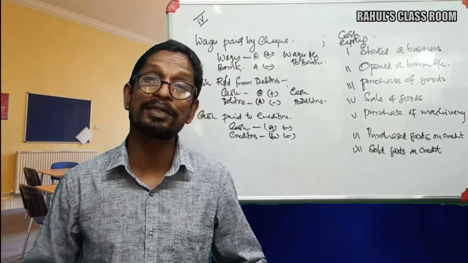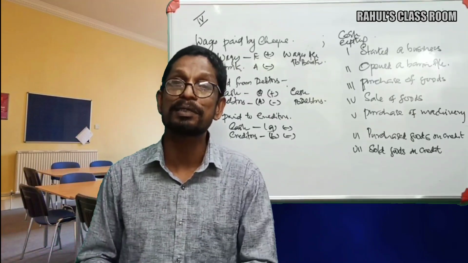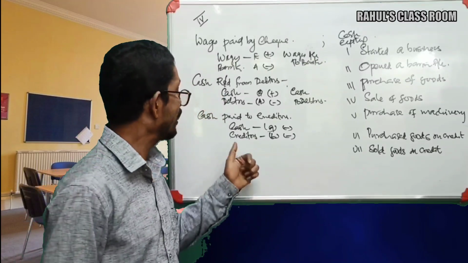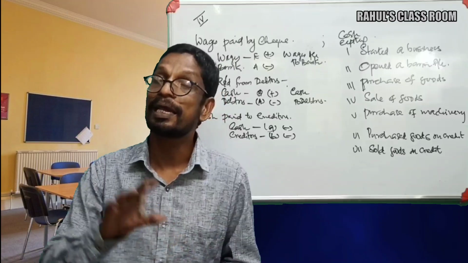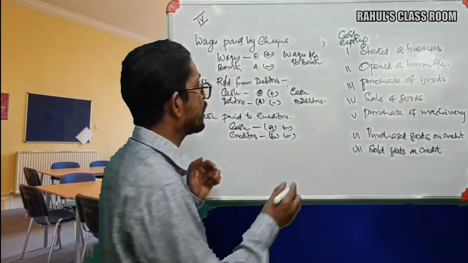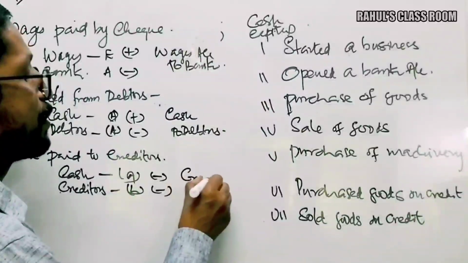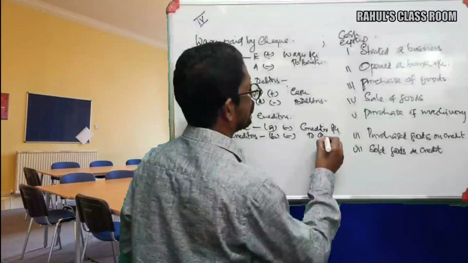How can we reduce a debit nature item? By giving opposite effect, that means by charging credit to them. And the creditors, which show credit nature, are also reducing here. A credit nature item can be reduced by charging only debit. So what's the entry here? Creditors account debtor to cash.